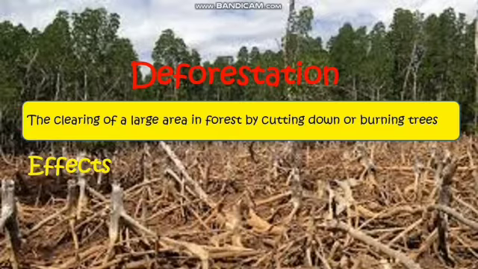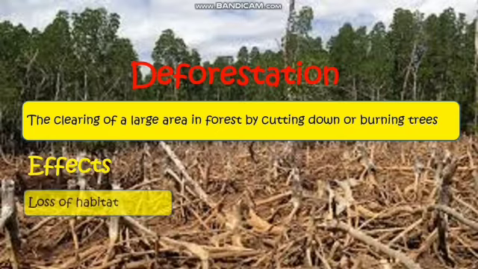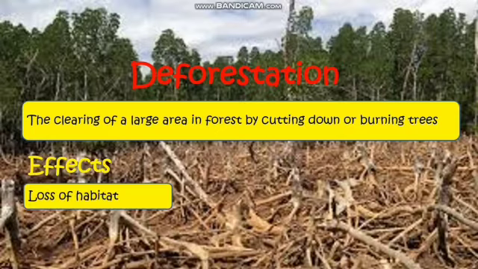What are the effects if we do deforestation? The first, of course, living things that live there will lose their habitat. Of course, not only lost their habitat, they also lost their source of food. The living things that live in the forest not only lose their habitat, but also they will lose all of their source of food, sumber makanannya juga hilang.